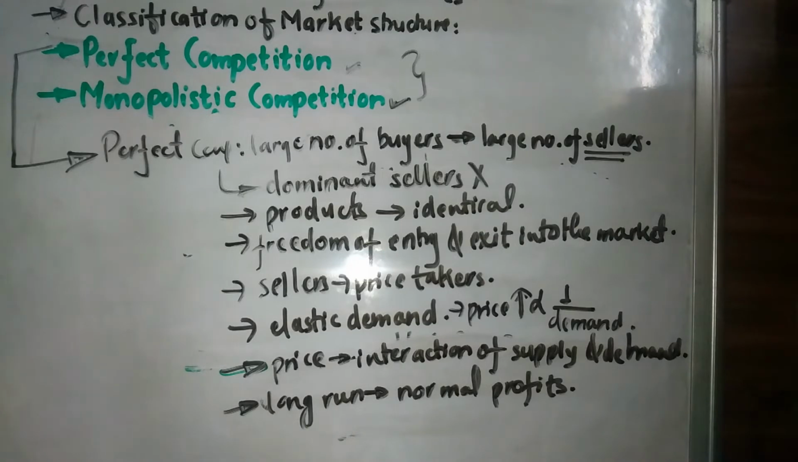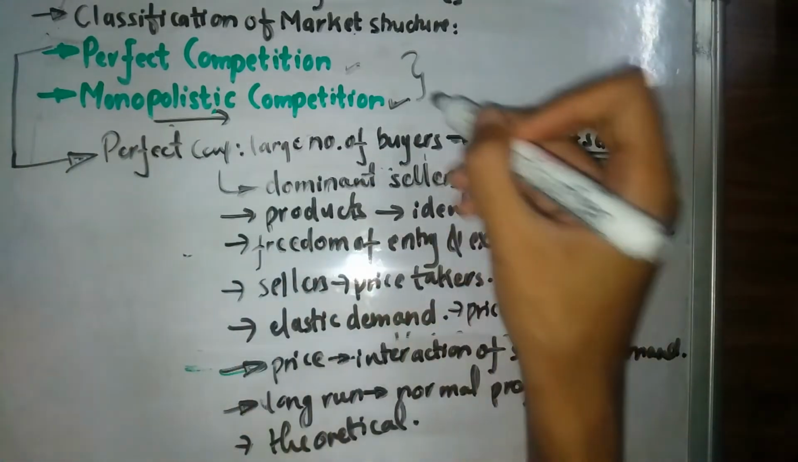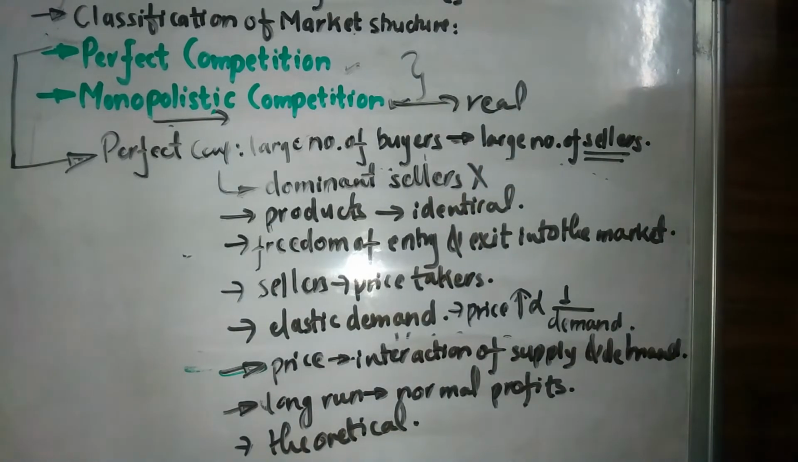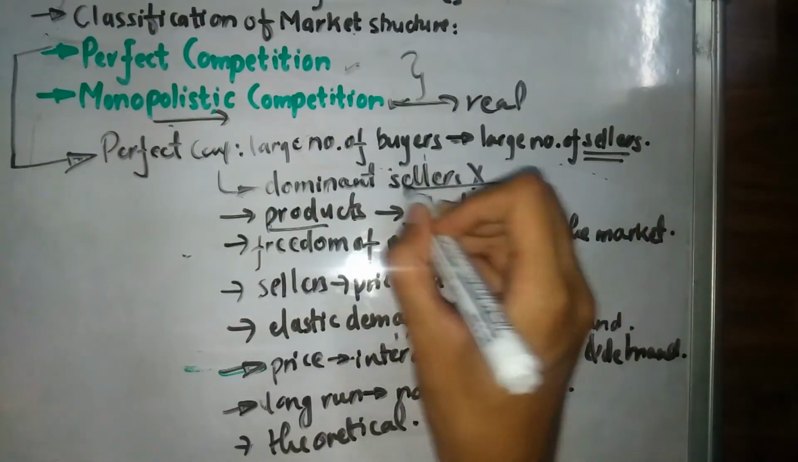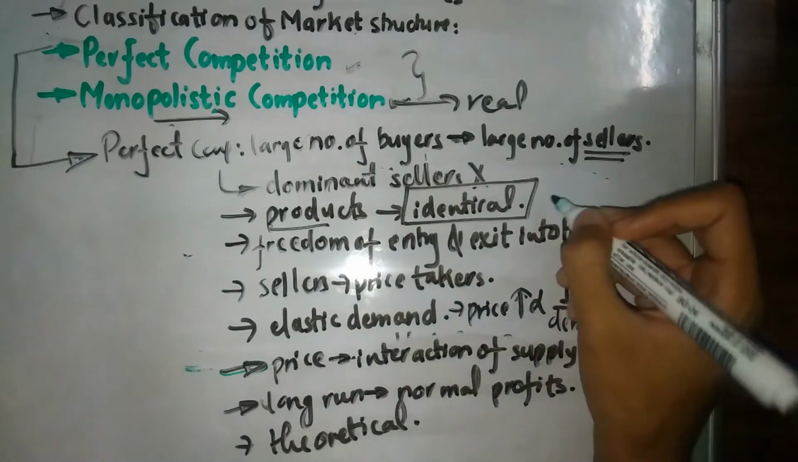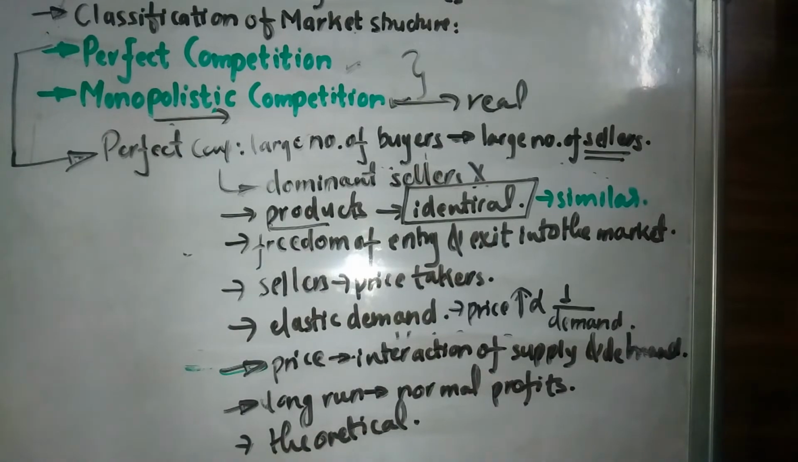As I have already told, this is much more of a theoretical concept rather than a practical one. But let's see if we make a small change in our perfect competition. In our monopolistic competition, everything is going to be the same. Monopolistic competition is a real market system, unlike our perfect competition. But the change is going to be the product. Since we had identical products in perfect competition, in monopolistic competition the products are going to be similar, but not exactly the same. So now let's talk about monopolistic competition.